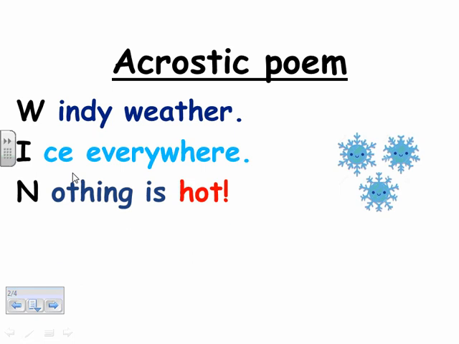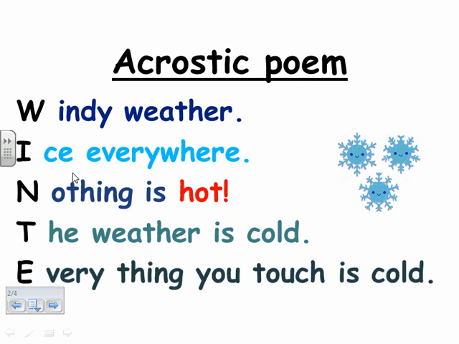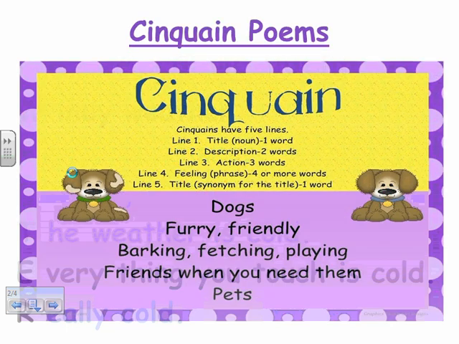Next, N, nothing is hot. T, the weather is cold. E, everything you touch is cold. Or really cold. So see here, everything we wrote is related to winter. Now, let's try to write our own acrostic poems.